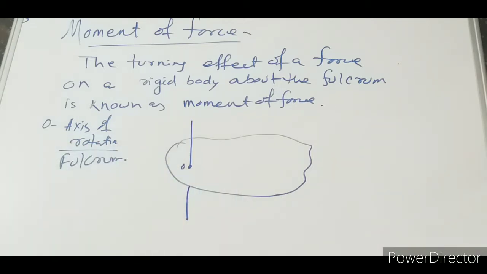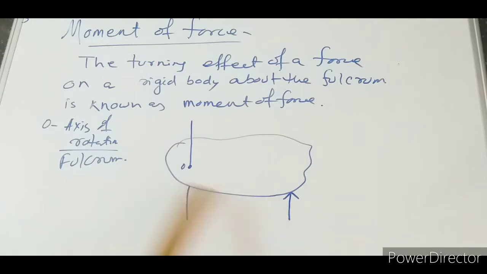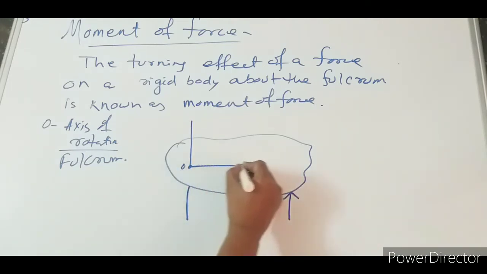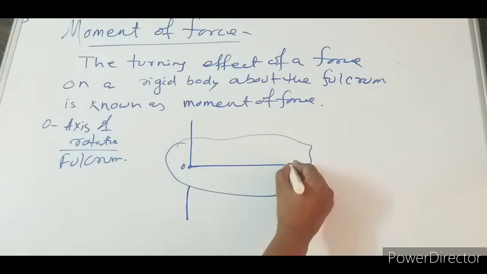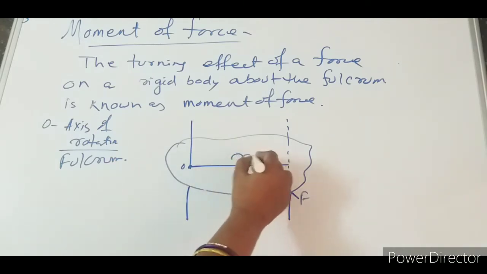Okay, so force is applied on the body. One thing to remember: to get the maximum moment of force, a perpendicular force should be applied on the body. So when force is applied on the body, here is the force acting on the body, this is the line of action of force, and this will be the distance from the fulcrum to the force. Let this distance be r.